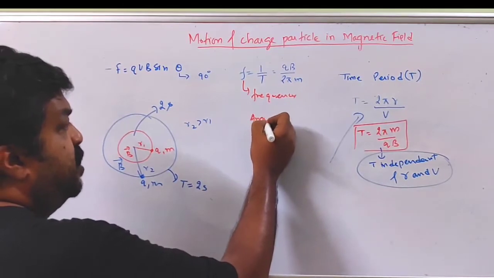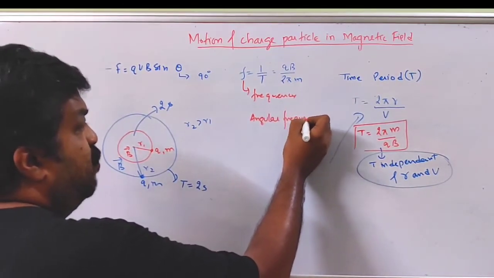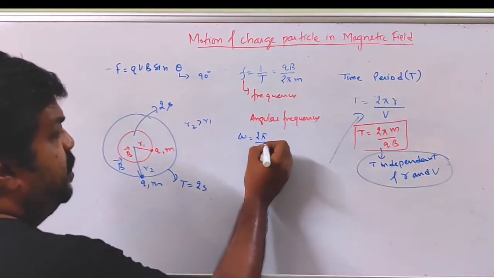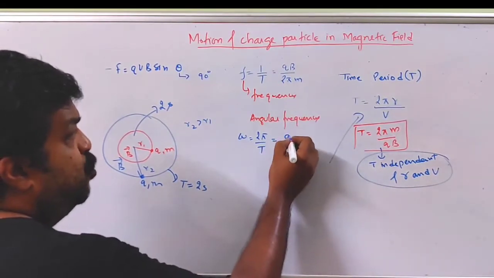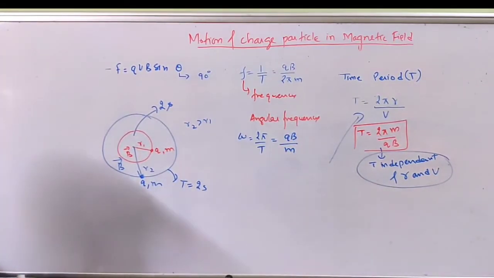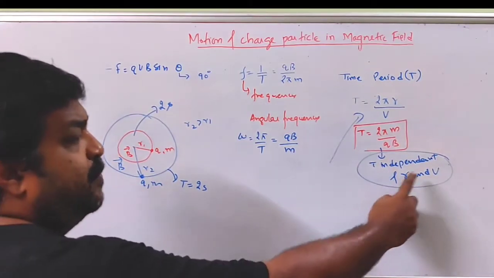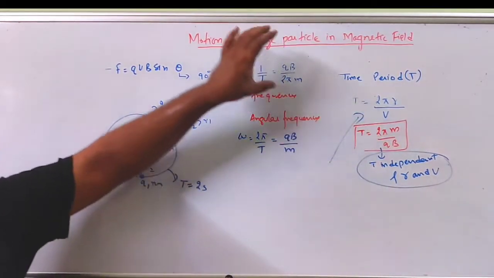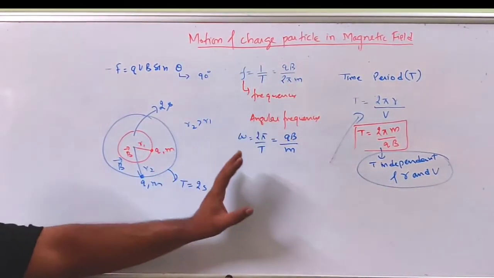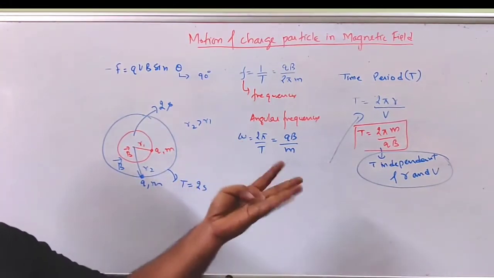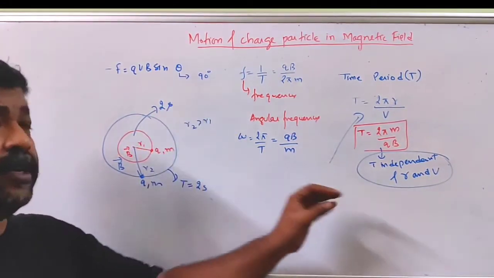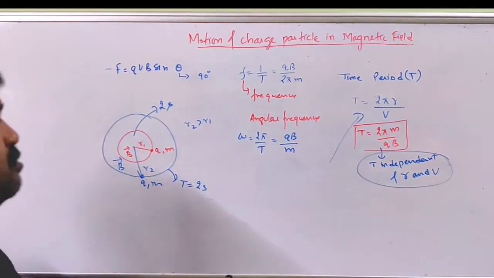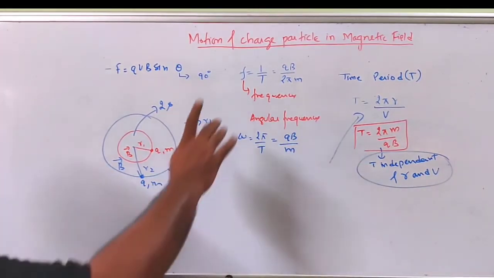How about angular frequency? Angular frequency, omega, is equal to 2π by T, so that is equal to qB by m. As T is independent of r and v, so are frequency and angular frequency. Whether it is time period, frequency or angular frequency, all these depend only on q, B and m, charge, mass and strength of magnetic field, and are independent of r and v.